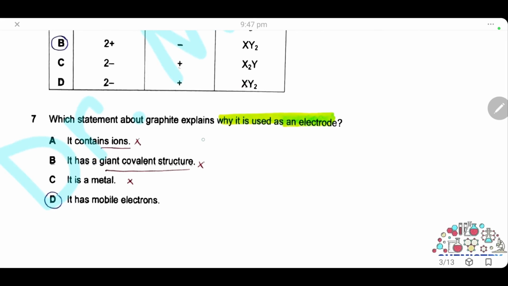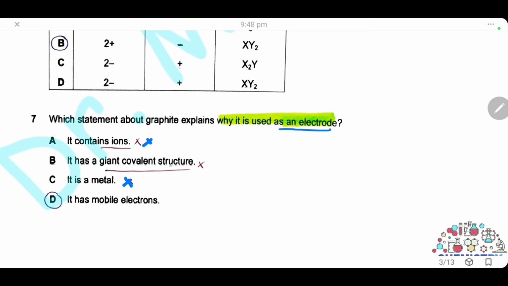Question 7. Which statement about graphite explains why it is used as electrode? It contains ions. This is of course wrong. It has a giant covalent structure. Graphite is actually a giant covalent structure, but this is not the reason why it is used as electrode, so this is wrong statement. It is a metal. This is of course wrong.